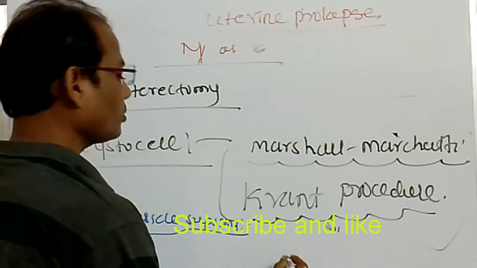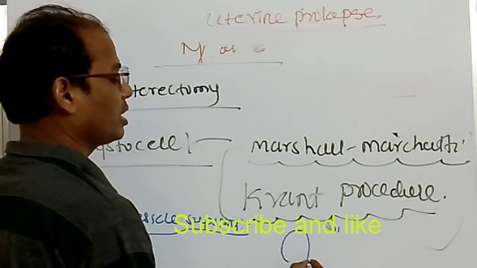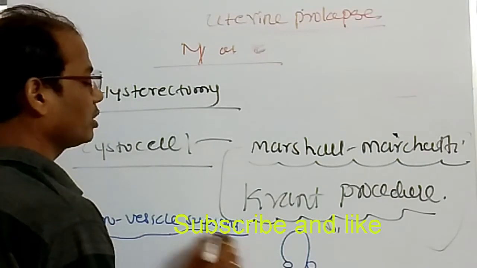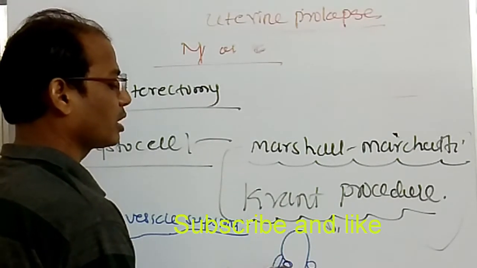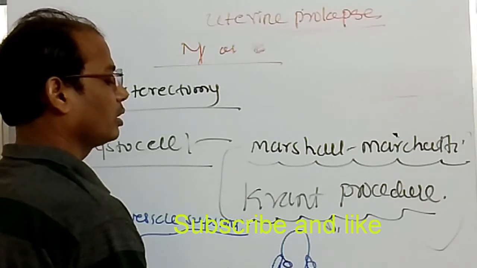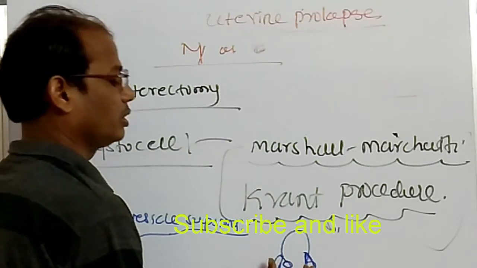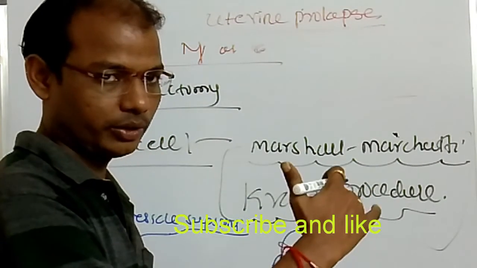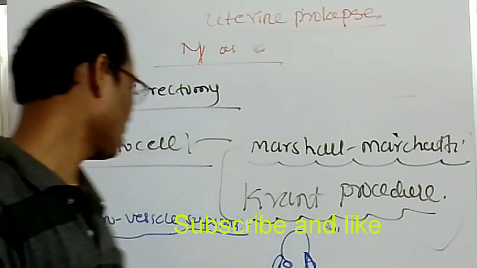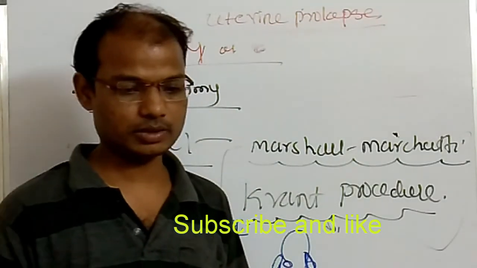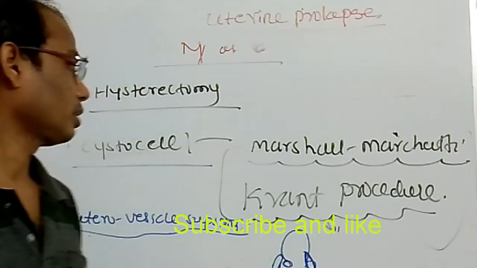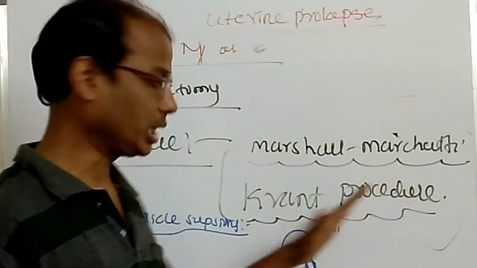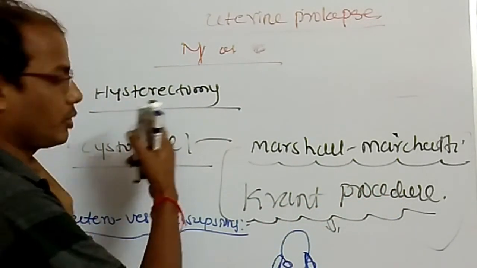Pessaries are devices which are removed after certain days, but in uterovesical suspension surgical materials are used. These are prostheses of the ligaments. These artificial ligaments are put inside the vagina to hold the uterus in alignment. This is called uterovesical suspension. The surgical procedures are cystoscopy, Marshall-Marchetti-Krantz procedure, uterovesical suspension, and hysterectomy.